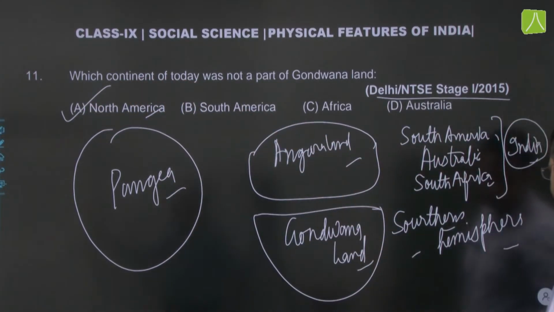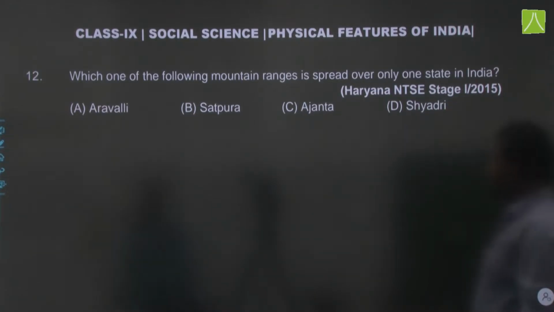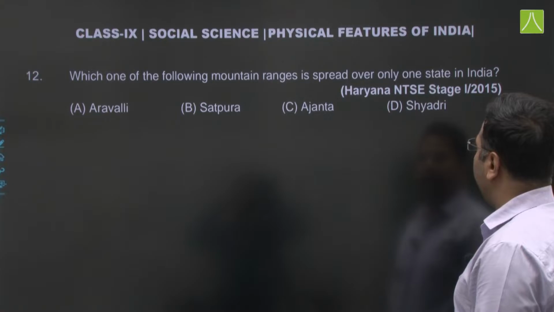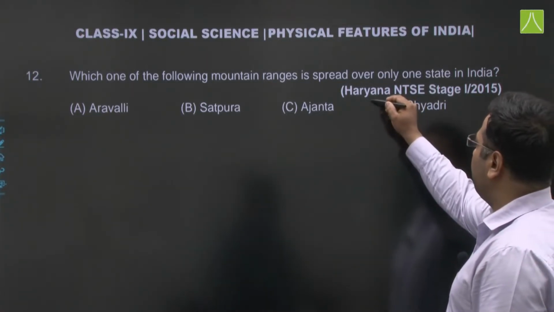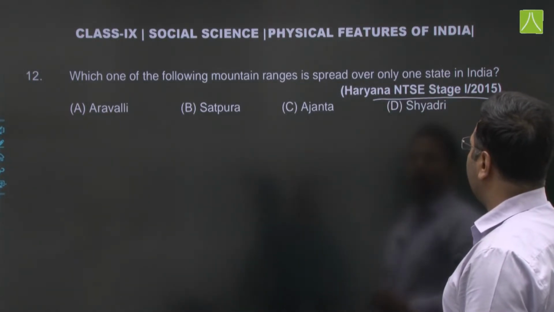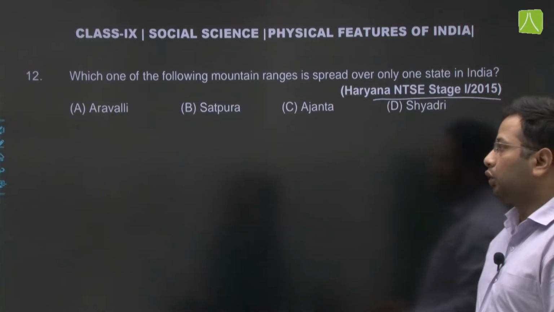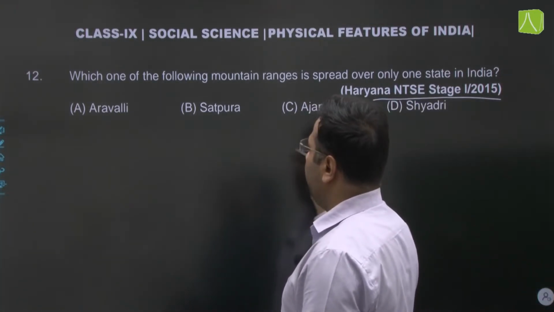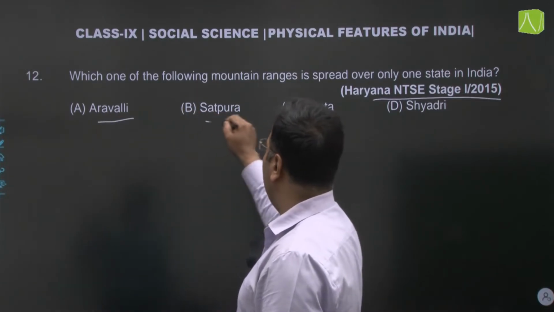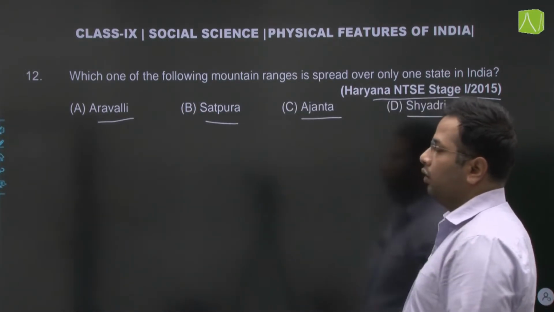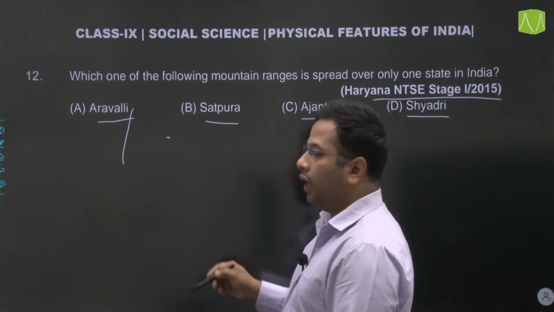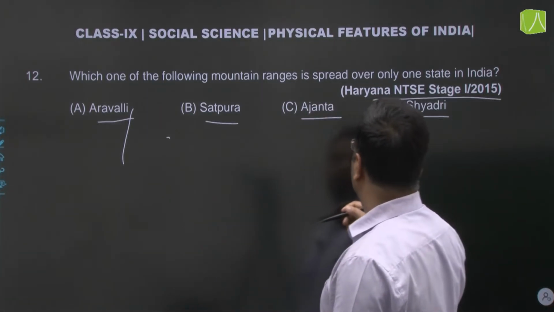Let's move on to the next one. Which one of the following mountain ranges is spread over only one state in India? This question appeared in NTSE stage 1 Haryana in 2015. Which of the following is spread out only in one state? Now we know Aravalli is spread out in parts of Gujarat and also in Rajasthan.